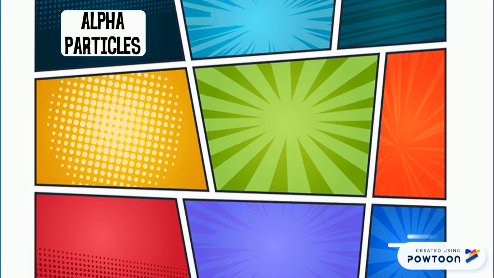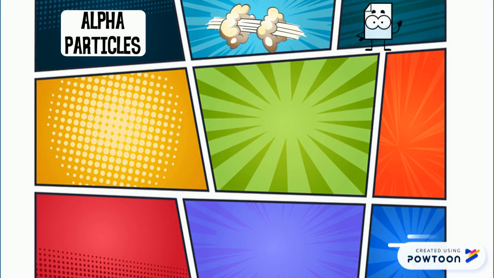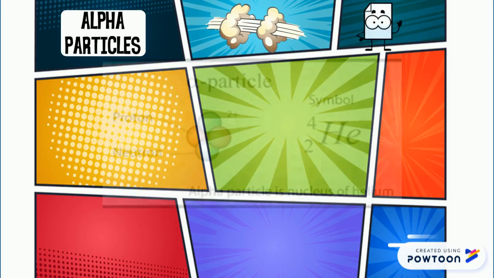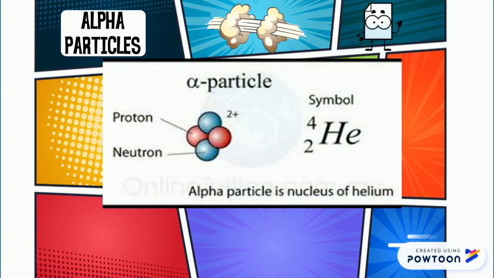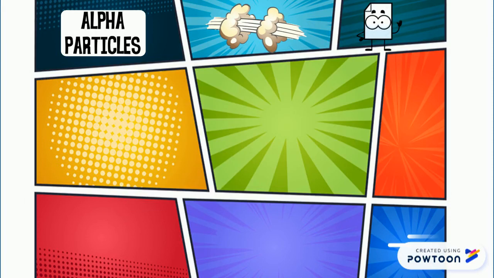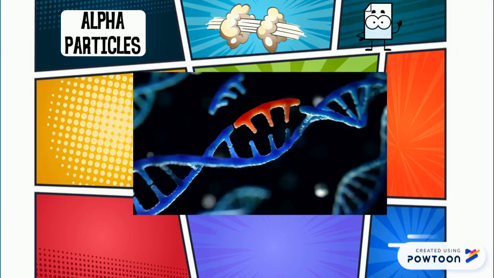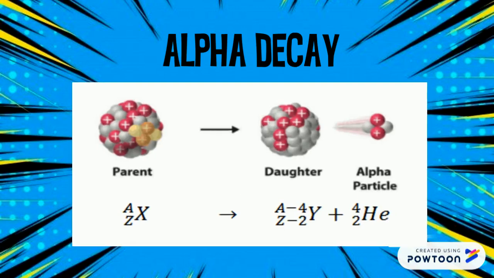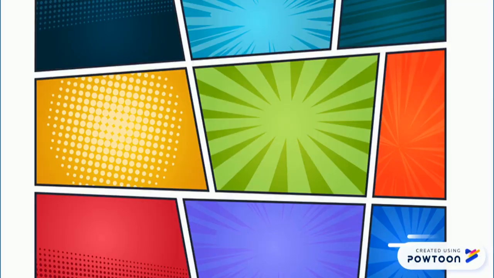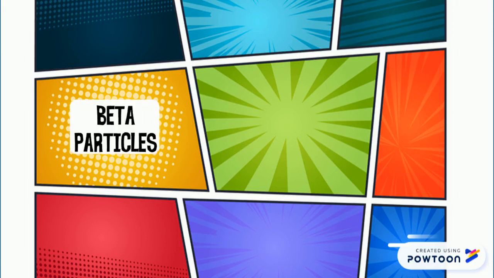Alpha particles have a really low penetrating power, which can be stopped by 7 centimeters of air or a piece of paper. Alpha particles are the nuclei of the helium atom, having 2 protons and 2 neutrons. If entered into the body, alpha particles would be really hard to get out, and they cause really major mutations in the DNA genes and the cells of the body. In alpha decay, a helium nucleus is produced, and the atomic number is decreased by 2, while the atomic mass is decreased by 4. Now, after we're done with alpha particles, let's talk about beta particles.